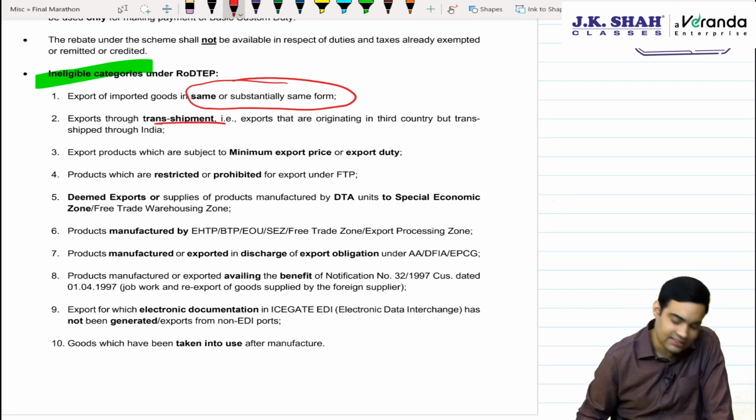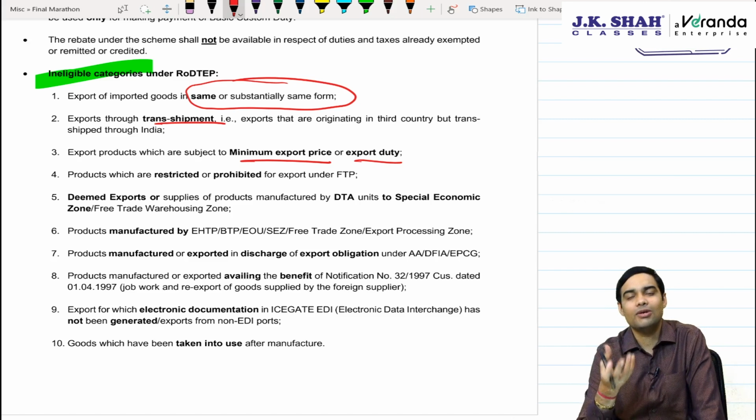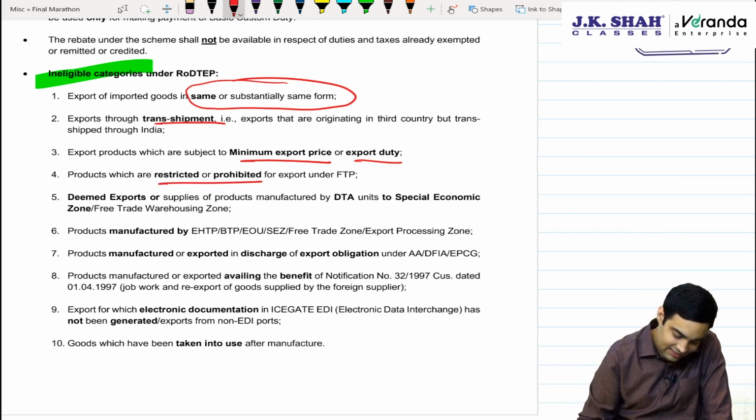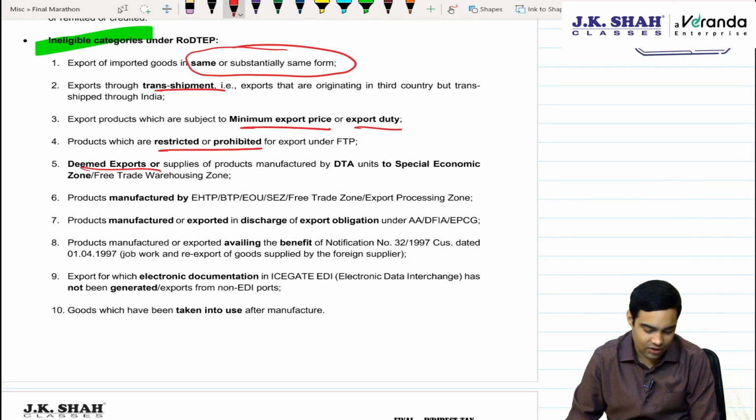Then transshipment cases, minimum export price or export duty. It makes sense. The moment the government has levied a minimum export price, that means the government wants to stop or curtail or reduce exports, or they have levied export duty on a product. Will they give benefits for such products? The answer is no. Restricted or prohibited products, deemed exports, you will never get RODTEP.